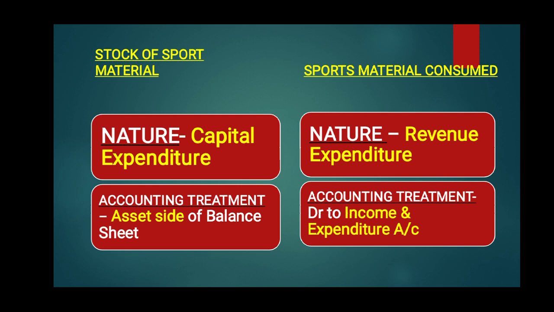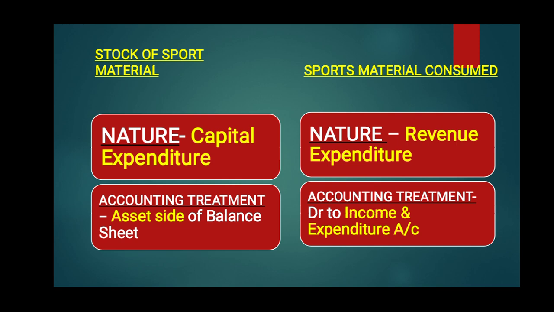So next is stock of sports material. Stock of sports material is a capital expenditure and it will be written on the asset side of the balance sheet. But if in the question sports material consumed is given, it will be treated as revenue expenditure and will be debited to the income and expenditure account.